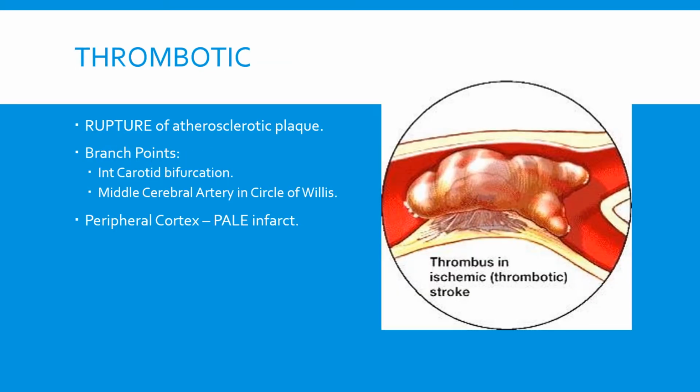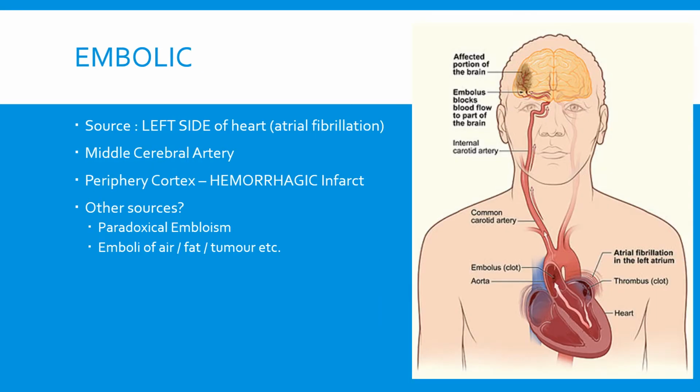Now, with the thrombotic subtype, we have the rupture of the atherosclerotic plaque. Now, this occurs at the branch points, specifically the internal carotid bifurcation and the middle cerebral artery in the circle of Willis. The peripheral cortex is said to have a pale infarct appearance. Now, with embolisms, most often the source is the left side of the heart, and this is due to atrial fibrillation. And this embolism travels to the middle cerebral artery. The periphery of the cortex, as opposed to being a pale infarct, would be a hemorrhagic infarct.